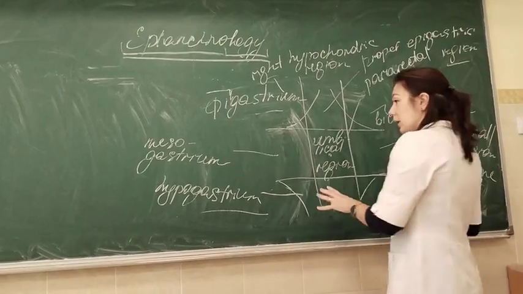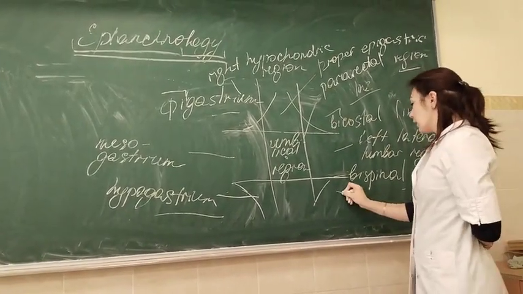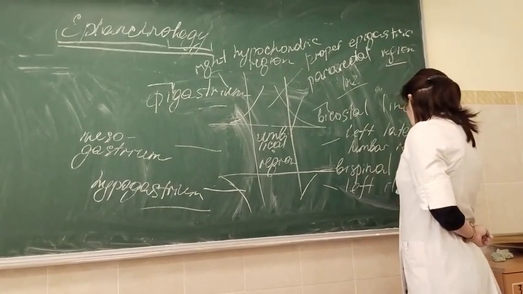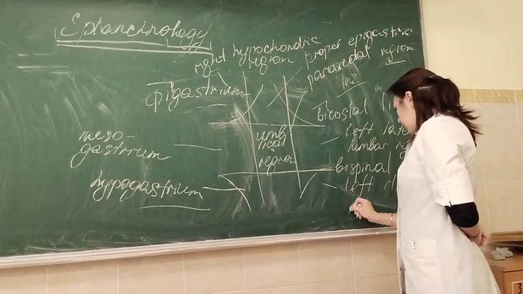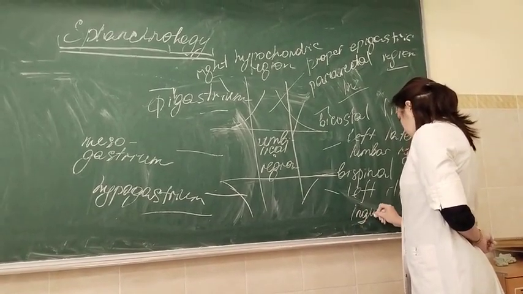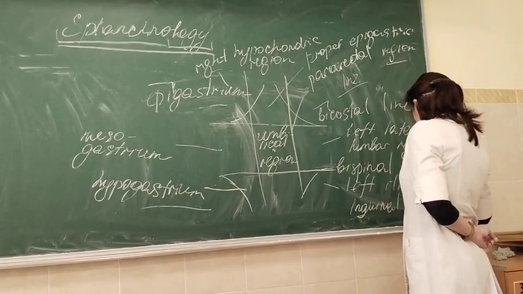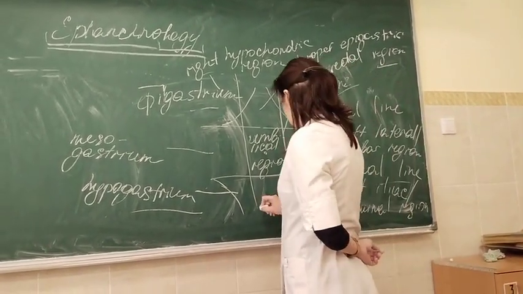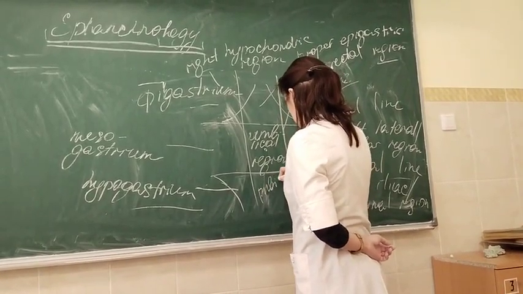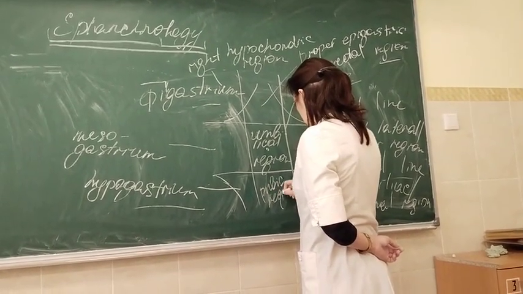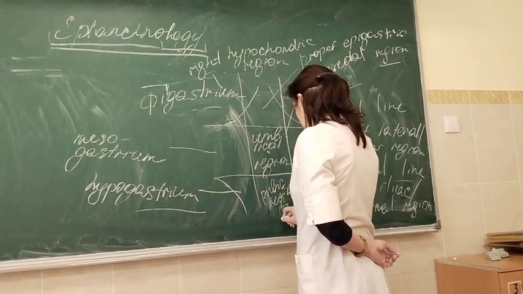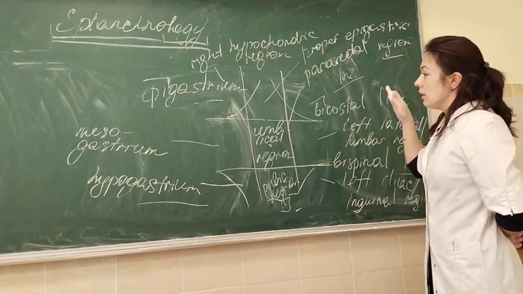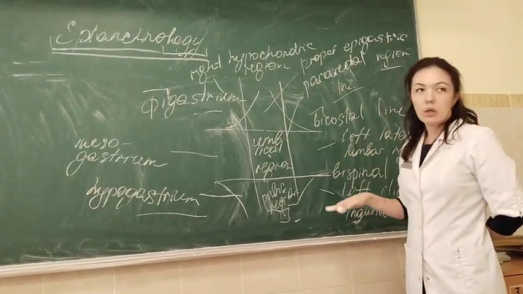And in the hypogastrium there is right and left iliac or inguinal region. It's also the same, iliac or inguinal. And in the center there is pubic region, because here there is pubic symphysis and pubic bone. So this is a division of the anterior abdominal wall into 9 regions.